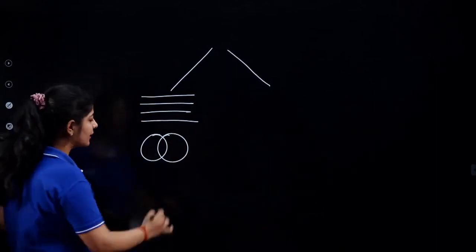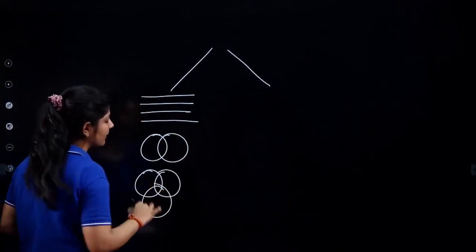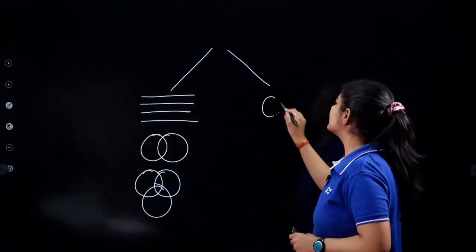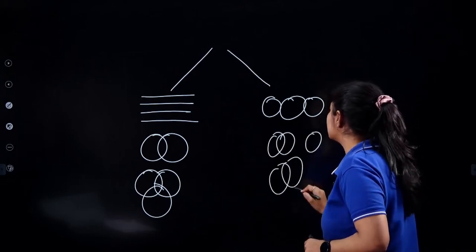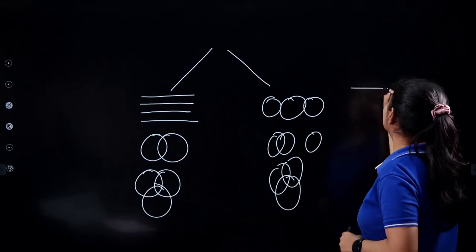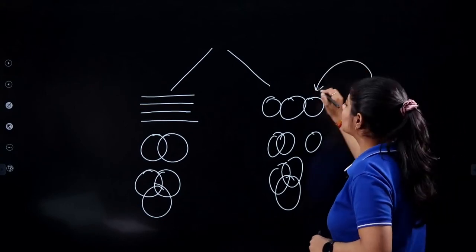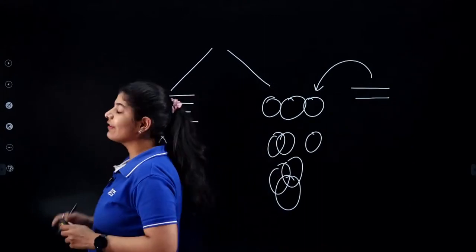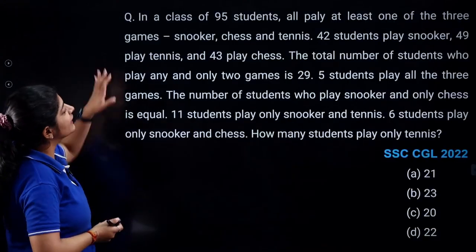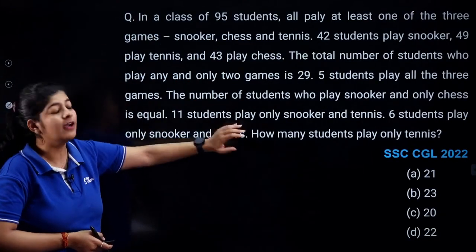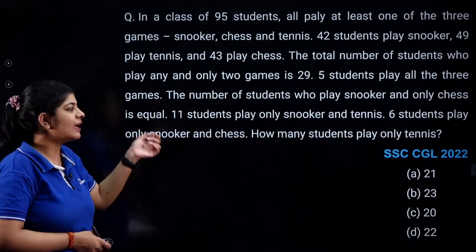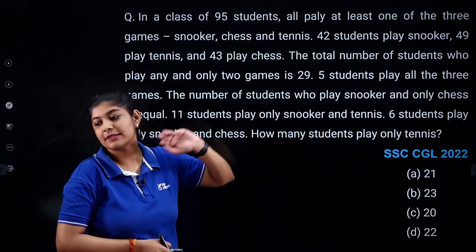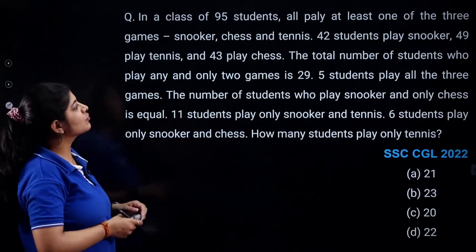It may be with 2 circles, 3 circles, or more. In the second type, some figures are given, and you need to determine which figure will follow from the data. Here we have the first type, in which the data is given, and on the basis of this data we need to draw the Venn diagram, and accordingly we can easily answer this question. Just try to solve the question.